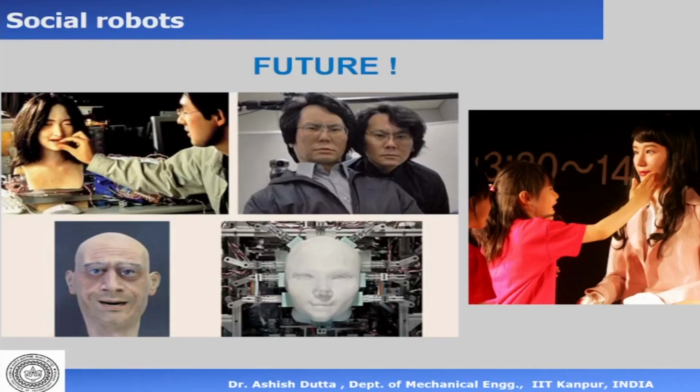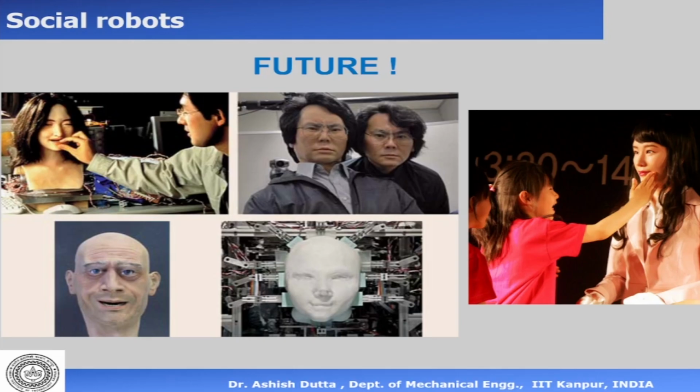Now, if you look at the future, the future is what we call social robotics, collaborative robotics, cobotics. When we use the word robot, I don't essentially mean that it has to be a piece of hardware. It can also be software. It can be a chatbot, something like an online gaming or an online assistant. So Alexa in a way is a robot.